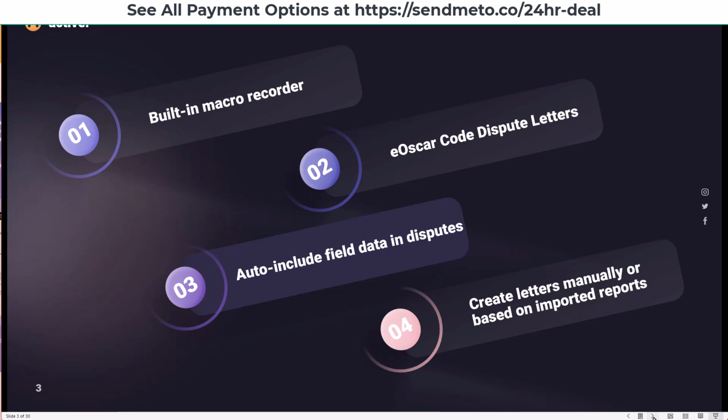This is the only app that has eOscar code dispute letters. You can include the actual inaccuracies or violations, and you can choose them without having to know what you're even looking at. All you do is choose what you're disputing on the account, like date last paid or date last active or the balance, and it's going to show you whether it's inaccurate or not. You can even create dispute letters manually or by importing your credit reports with Identity IQ or Smart Credit. And I'm considering My Score IQ.